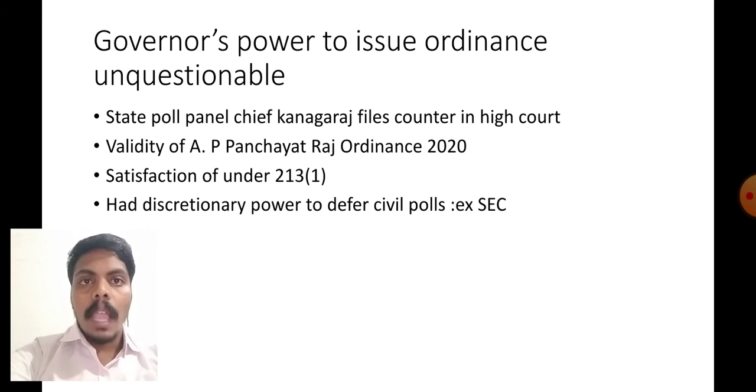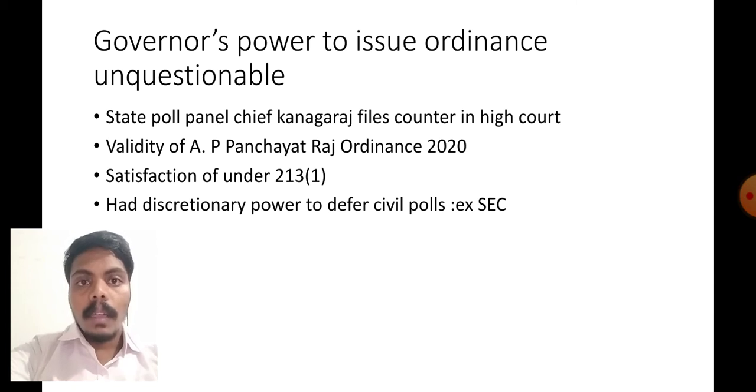The first one: Governor's powers to issue ordinance unquestionable. This is said by State Poll Panel Chief Kanagraj, who filed a counter in the High Court. We have to see the history of this case. State Election Commissioner Ramesh Kumarji deferred the polls by 6 weeks. For that, the AP government came up with one ordinance, that is AP Panchayati Raj Ordinance 2020.